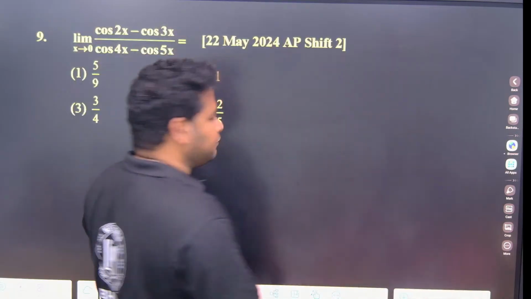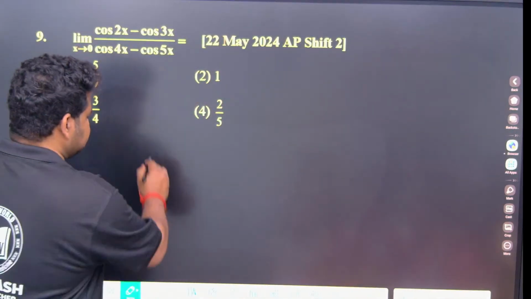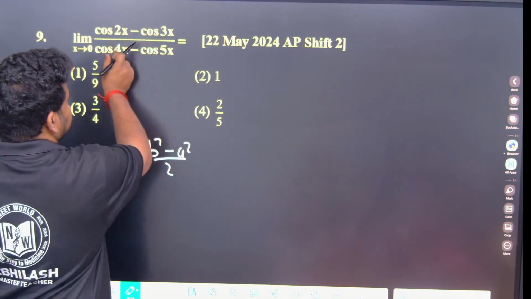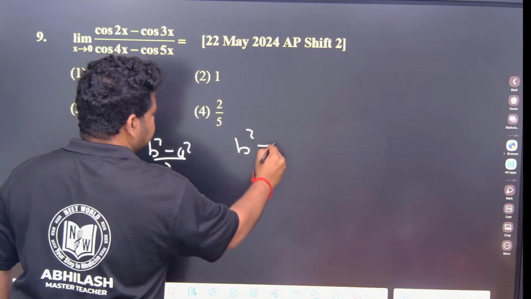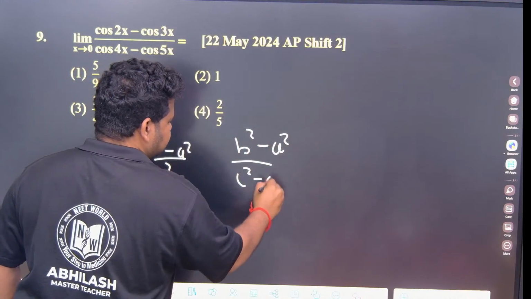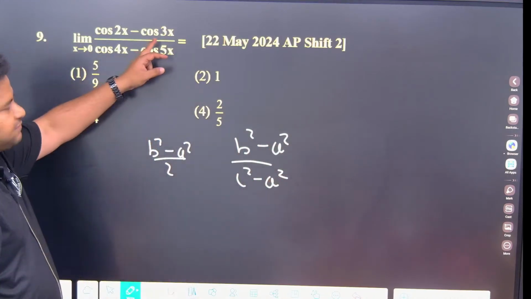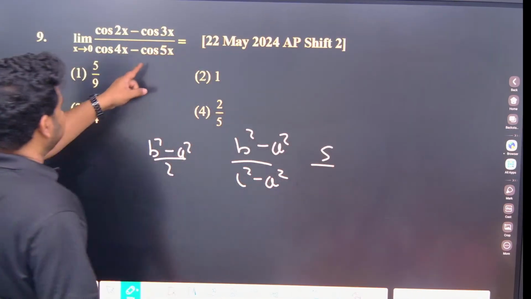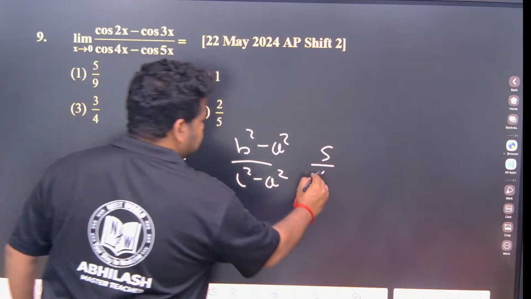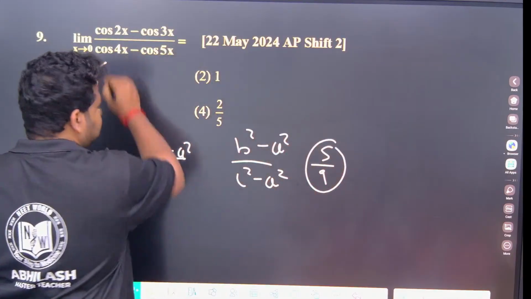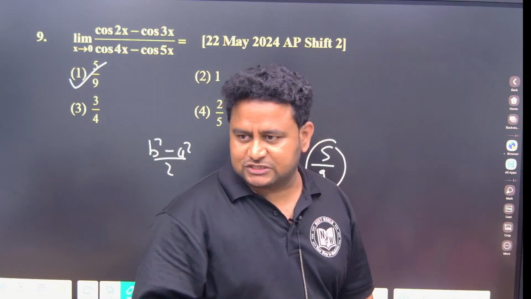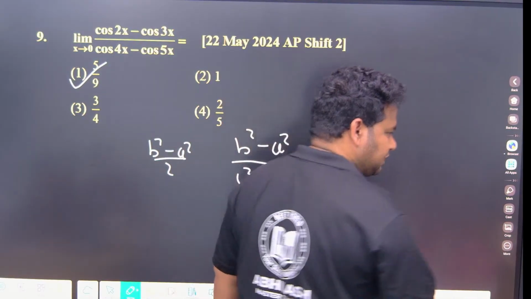This question I told you we can use the formula, that is, other trick we can use is b square minus a square by 2. But here b, c and d is there. So we can use b square minus a square by c square minus a square. So that is what? 3 square is what? 9. 9 minus 4 is 5. And c square is what? 25. 25 minus 16 is 9. So this will be 5 by 9. That is option 1. Okay. So you will be using the shortcut trick which I told you in the first class of limits itself. Okay. If you watch, you will understand.